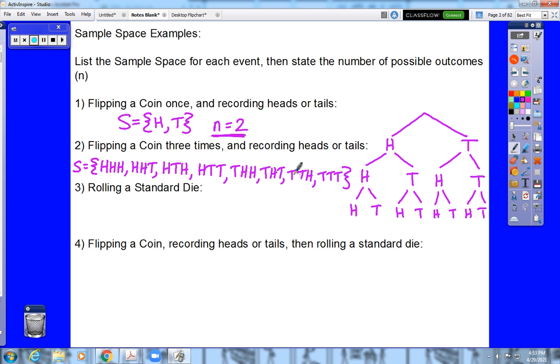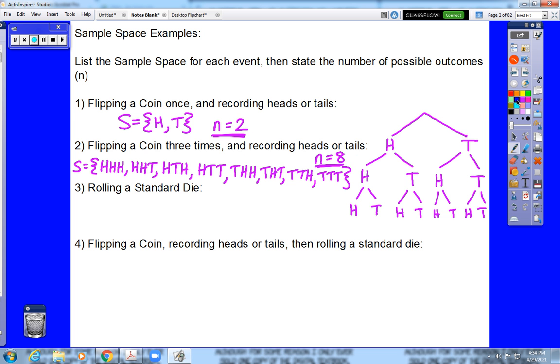So there is the same sample space written out as a set that we have in our tree diagram right here. And I do not care which representation you give me. The result is, n, for that example, there are a total of 8 outcomes. All right, number 3 is a much simpler idea. Everyone should be familiar with the idea of a standard 6-sided die. So our sample space there would be the numbers 1 through 6, because that's what you could roll on that standard die, which means n is 6.